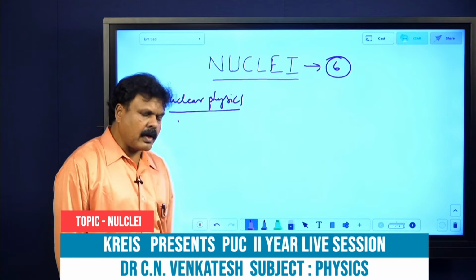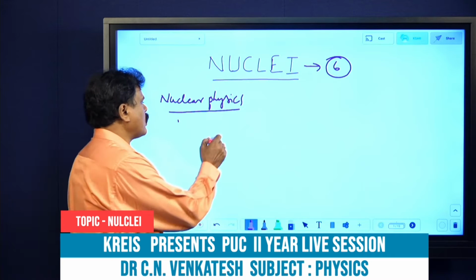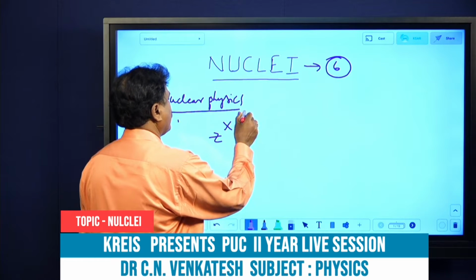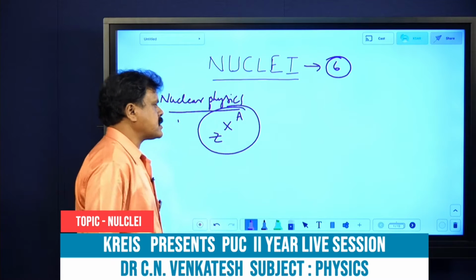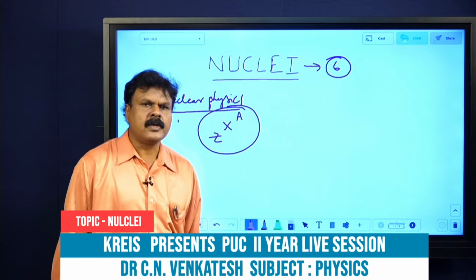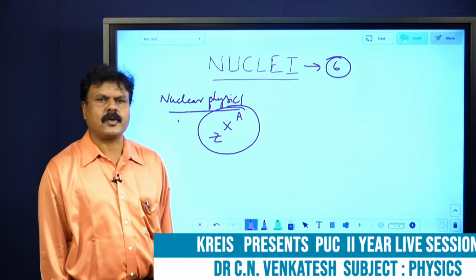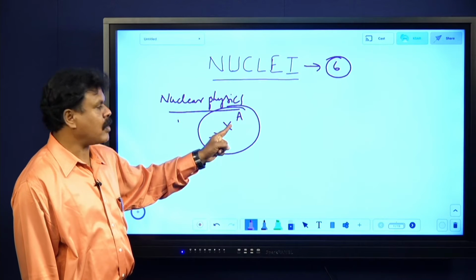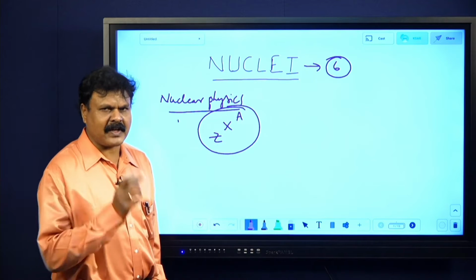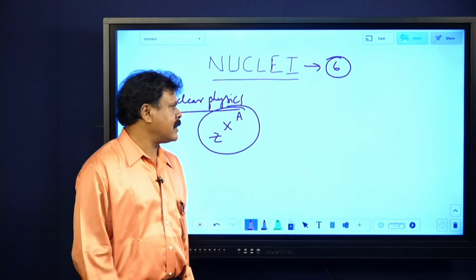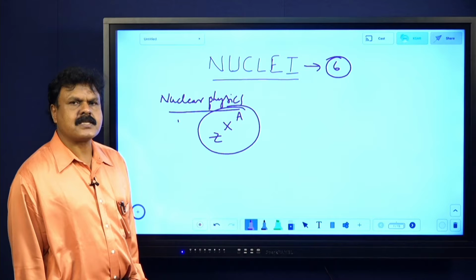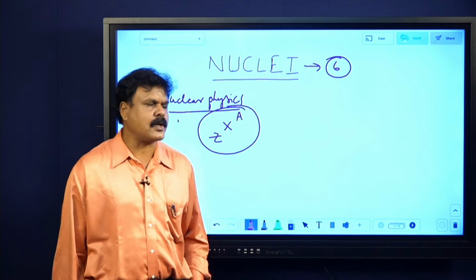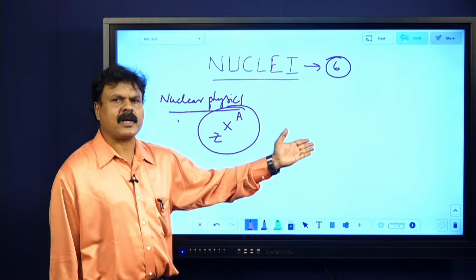Normally you are all well aware of what we mean by nucleus, and we remember this ZXA. What are the constituents of the nucleus? The nucleus mainly consists of protons and neutrons, and Z is the atomic number, the number of protons, A is the number of protons as well as neutrons. Look at the sentence I am telling: the nucleus mainly consists of protons and neutrons. What is the meaning of it? Mainly consists of protons and neutrons means it may have some other particles also.